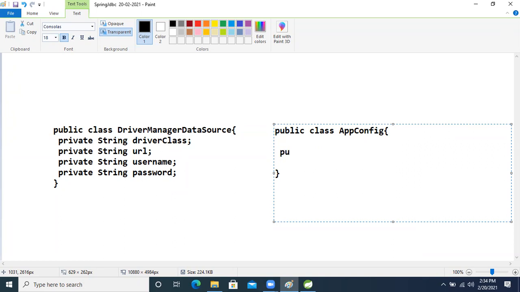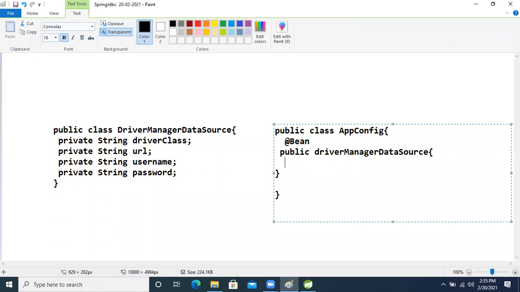In that, we write a public DriverManagerDataSource method. The number of beans equals the number of bean methods inside the configuration class. If we want to make this method a bean, what annotation do we apply? The @Bean annotation.